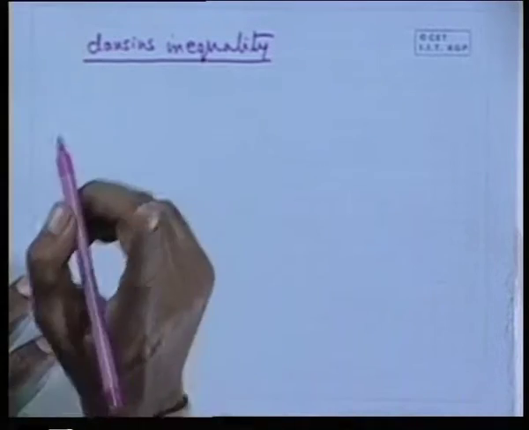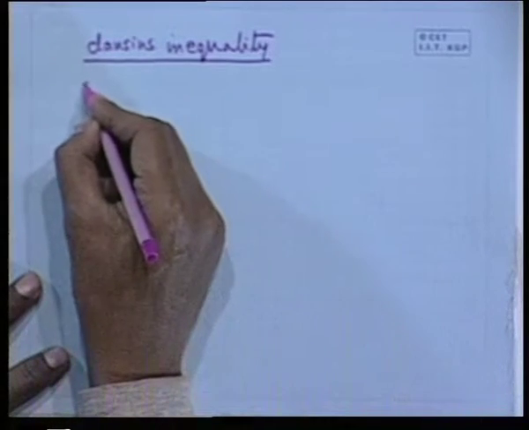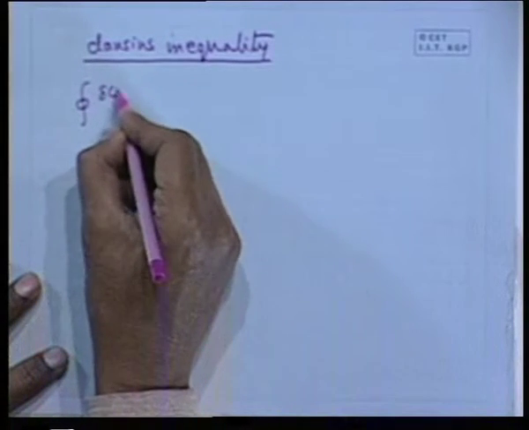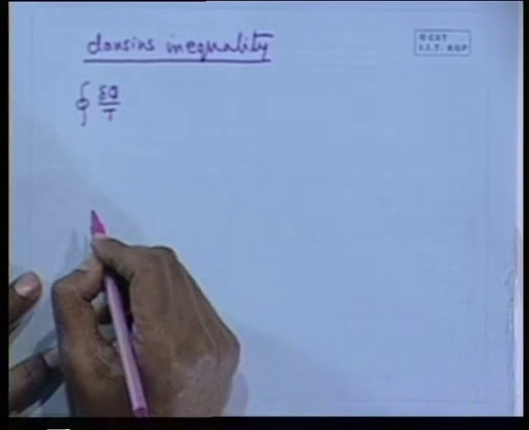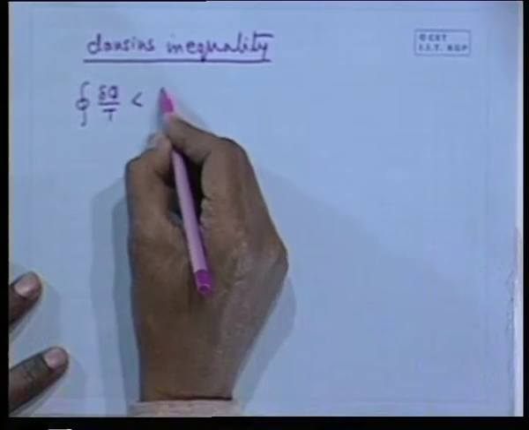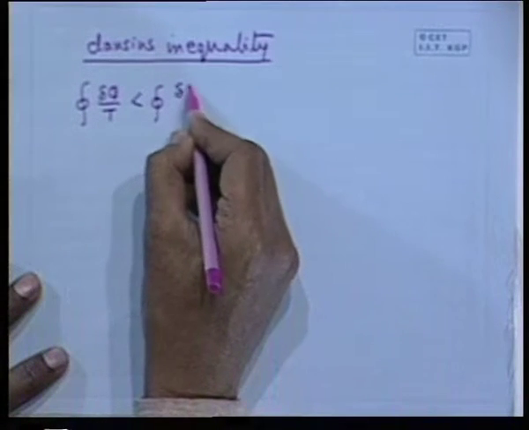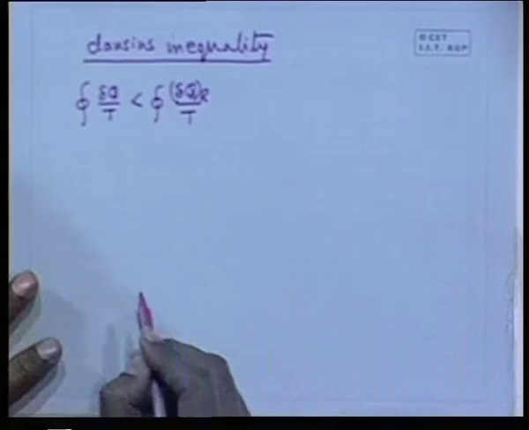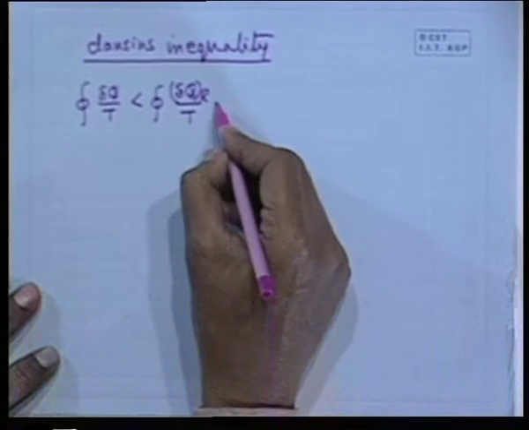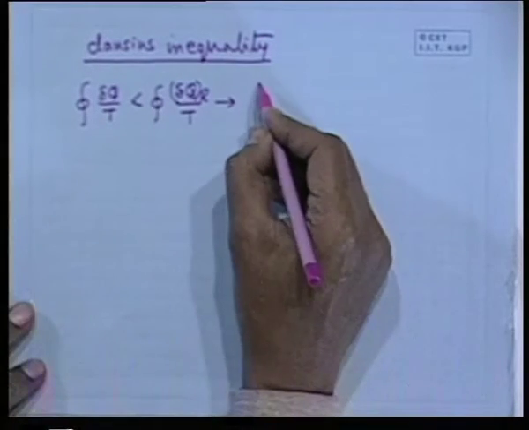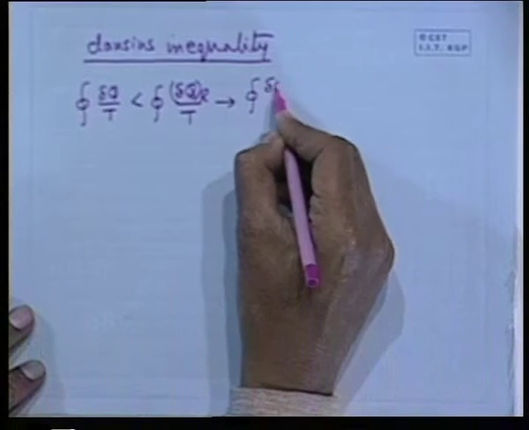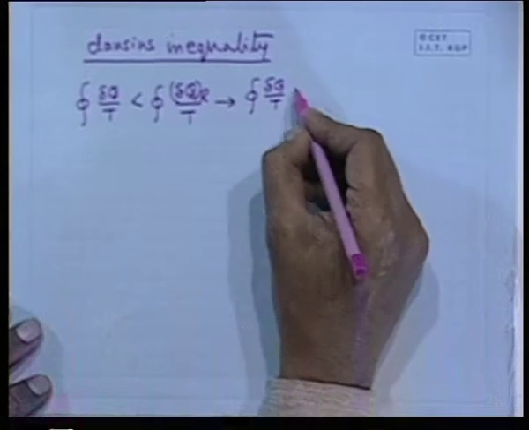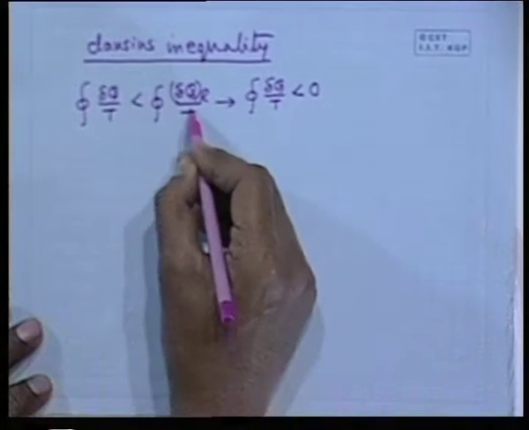What is this? First thing is this, Clausius inequality tells that the cyclic integral of delta q by T for an irreversible process is less than its counterpart for a reversible process. This is the information, very important. This leads to, because this I know is 0, I can write that the cyclic integral of delta q by T for any irreversible cycle, that means for a natural cyclic process, must be less than 0.